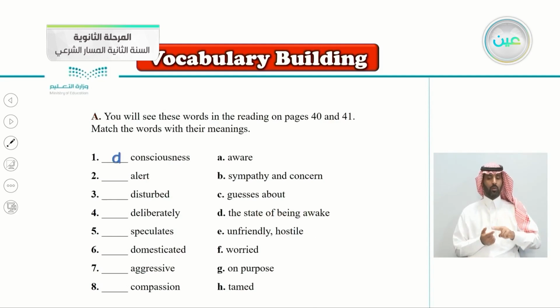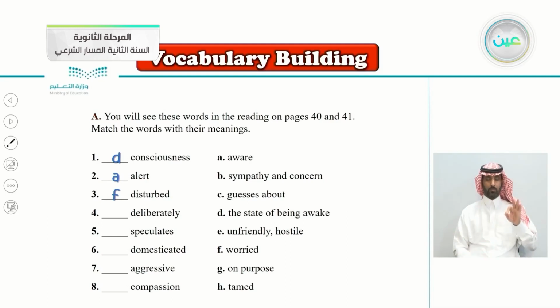To be alert goes with the letter A. To be alert is to be aware of something. Very good. Number three, disturbed. To disturb someone. What is it? What does it mean to be disturbed? Yes, very good. It goes with the letter F. Worried. To be disturbed. To be worried. When you say that this news really disturbed me, it really had me worried.